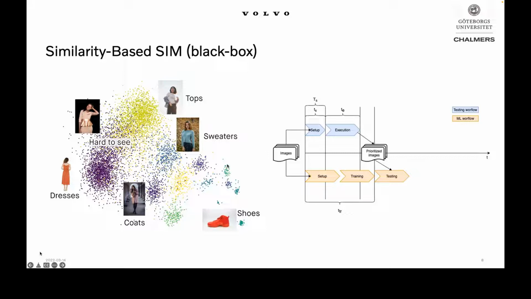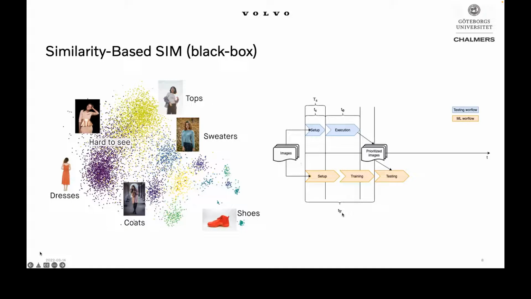Yeah, for example, on the similarity of the images when we talk about the image classification task. And the assumption for this method, why it should work, is that similar test inputs will behave similarly for the network. Meaning that, for example, if we found one test input for which the network fails, then probably for a similar input the network will also fail. So this is the idea of the similarity-based approach.